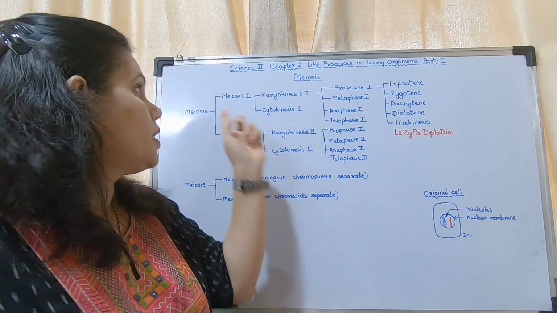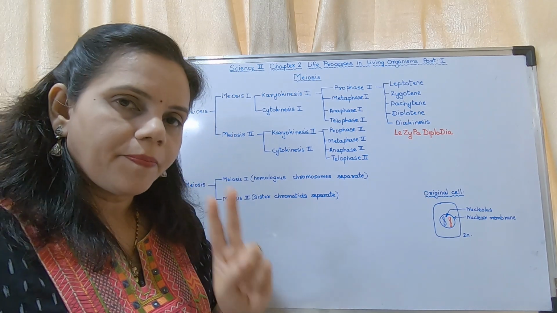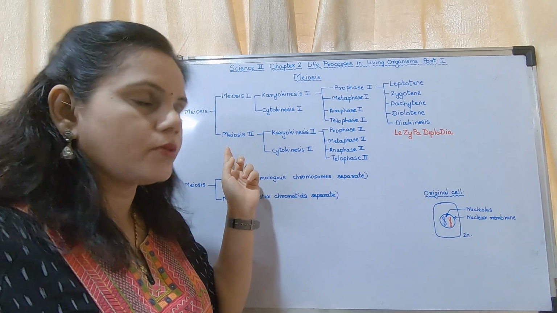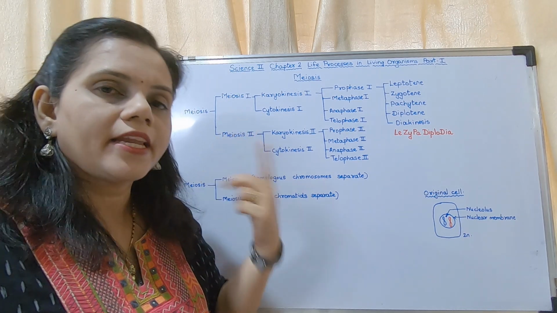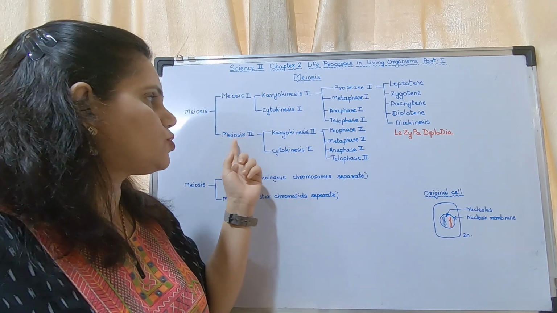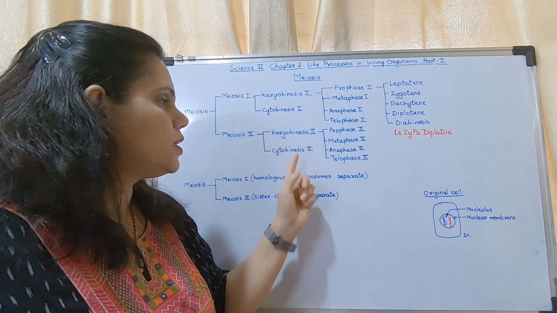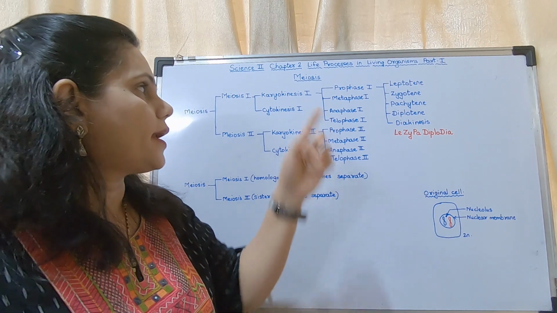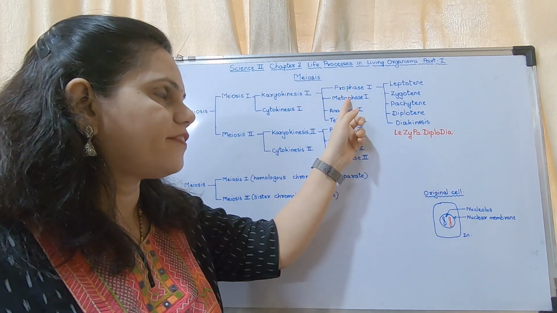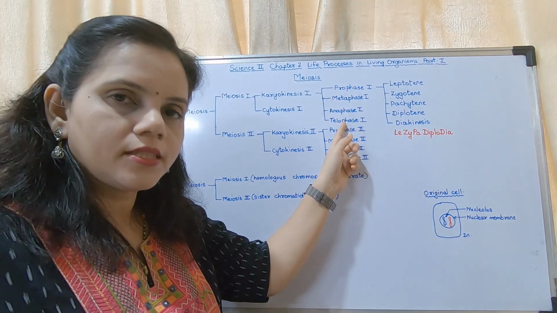I repeat, meiosis takes place in 2 stages, meiosis 1, meiosis 2. Meiosis 1, it is karyokinesis 1, cytokinesis 1. Meiosis 2, karyokinesis 2, cytokinesis 2. Karyokinesis 1 is divided into prophase 1, metaphase 1, anaphase 1, telophase 1.